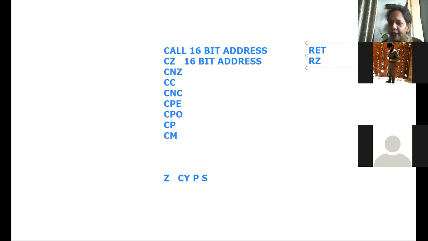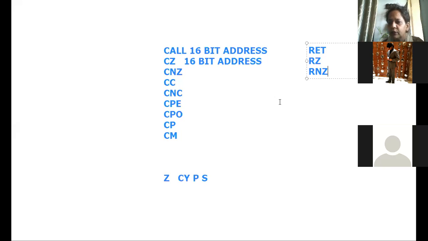Similarly, return if not zero, that means if the zero flag is not set, then only it will return back to the main program. Otherwise, it will continue executing the subroutine. Similarly, RPE, RPO, RP, RM, RC, RNC. These are the conditional return instructions.